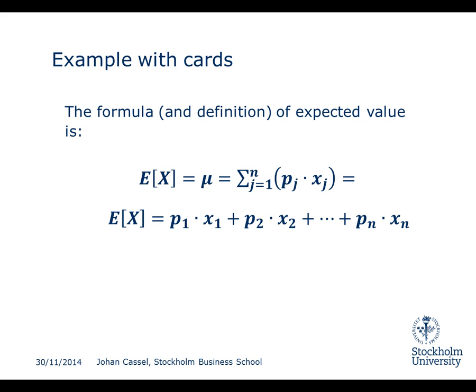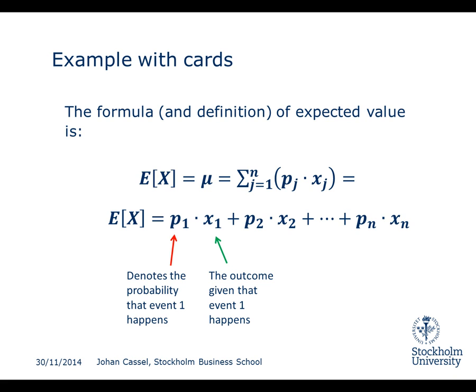If you write it in a form that's maybe easier to read, you would have it on this form. So x1 is the outcome that would happen in case event 1 happens. In the card game, maybe our event 1 would be that you draw a 7, then the outcome was 2,000 kronor. So if you draw a 7, then you get x1.